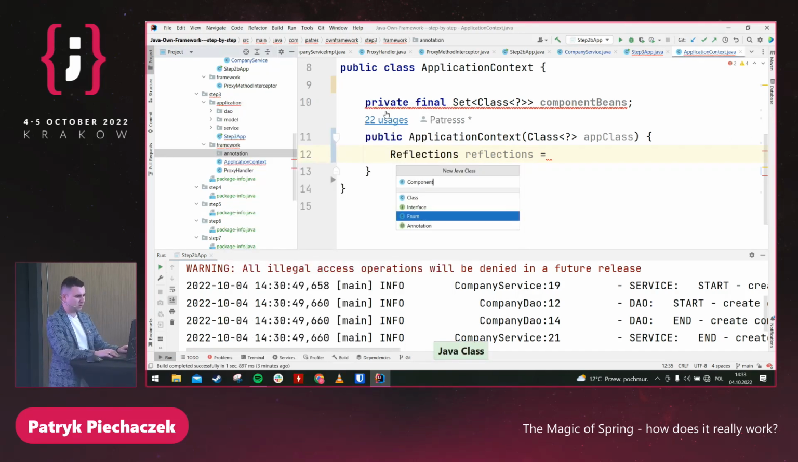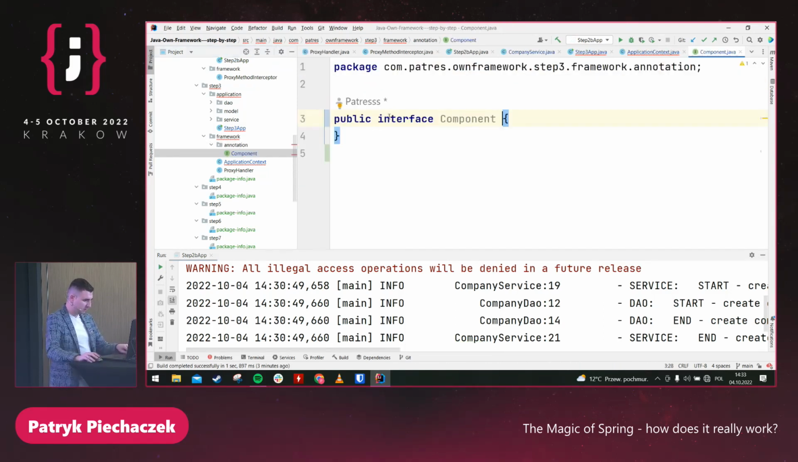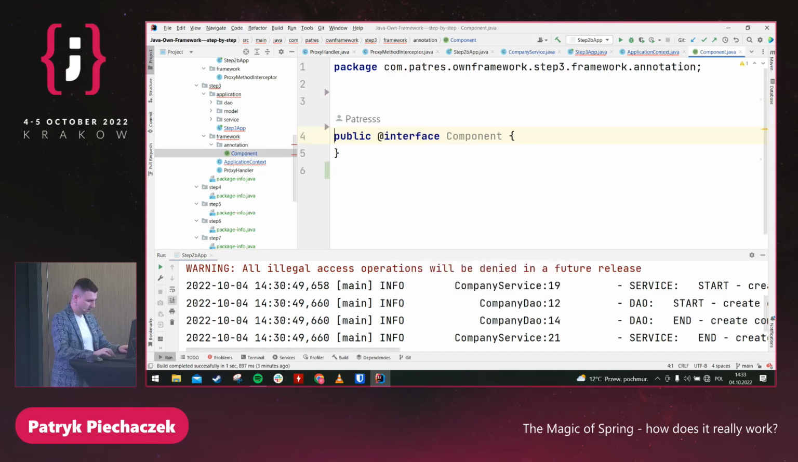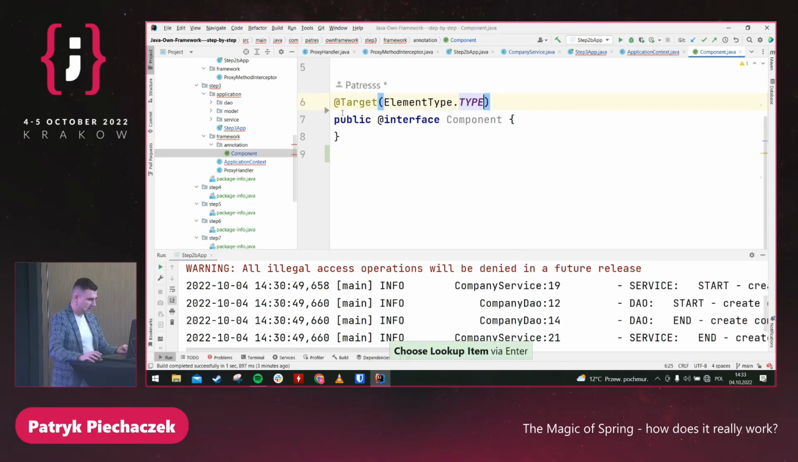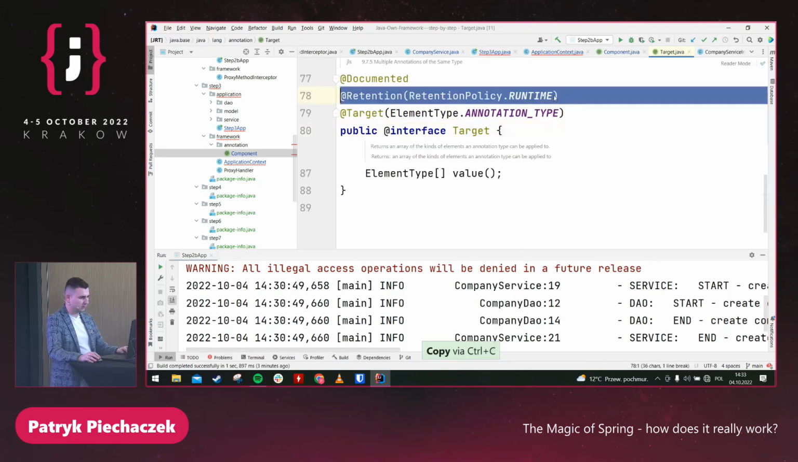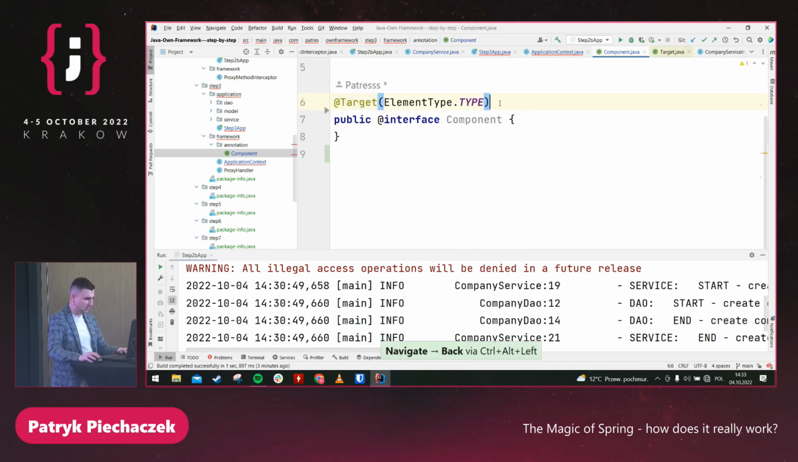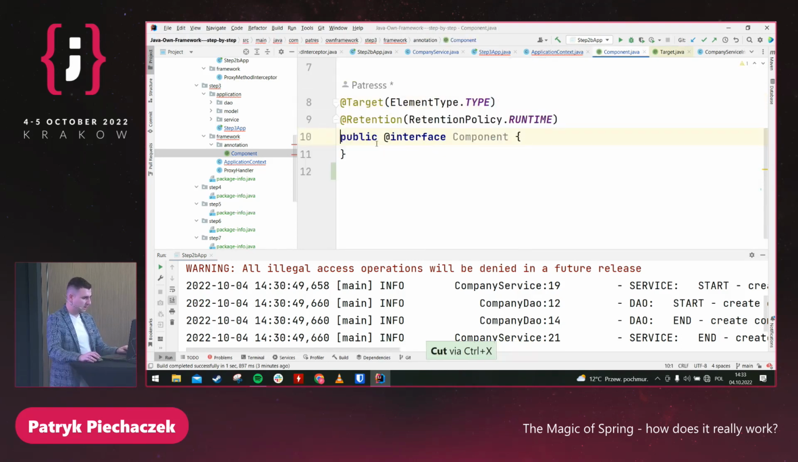Of course, we have more, like service, repository, and so on. But let's keep it simple. We will have only one annotation. And what should we put? Target, maybe on the type. And we are using the dynamic proxy, so the class is created at runtime. So let me just copy and paste it, and we have it.